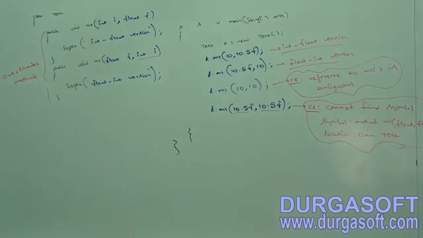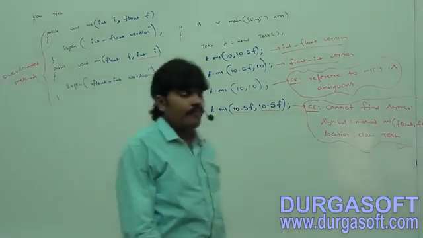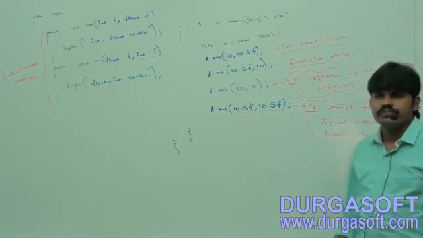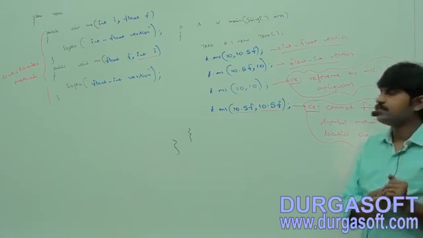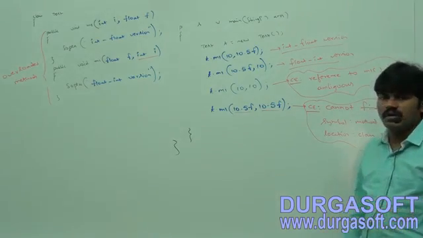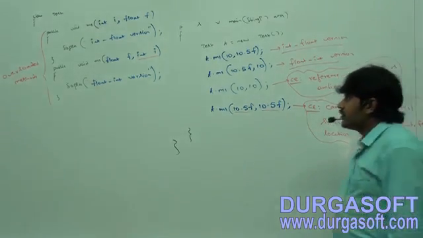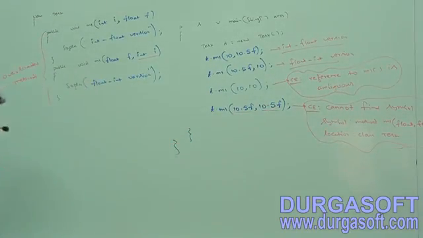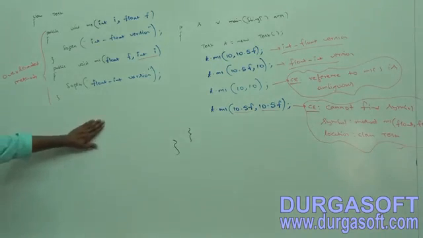Case 4. Public void m1 of int i, float f, the int float version. Next, public void m1 of float f, int i, the float int version.